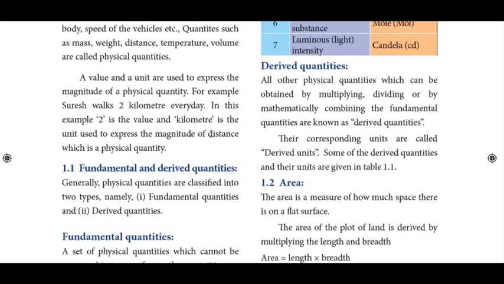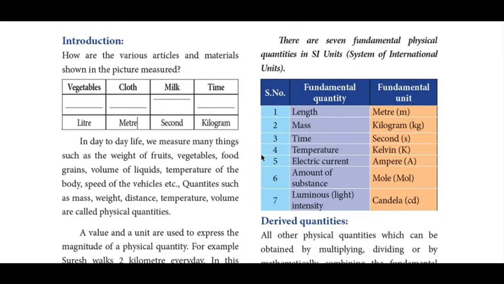Next, there are seven fundamental quantities. See what the fundamental quantities and the fundamental units are. Length, mass, time, temperature, electric current, amount of substance, luminous intensity. These are the seven fundamental quantities which we are going to read in detail in this lesson.